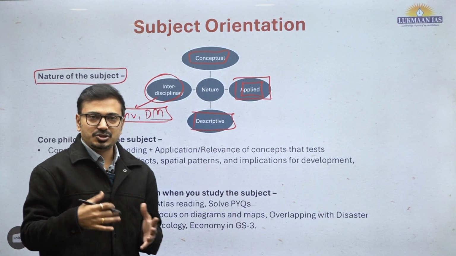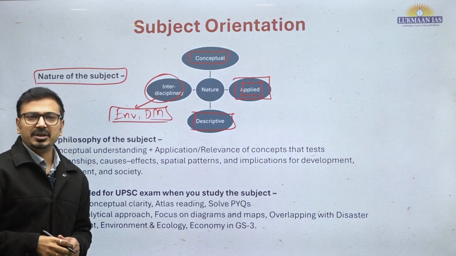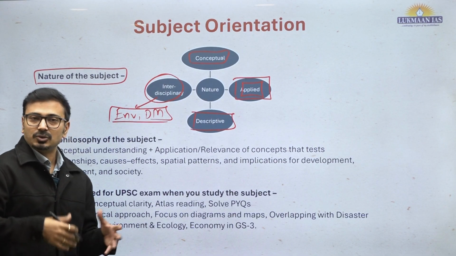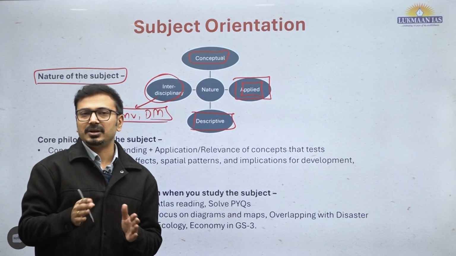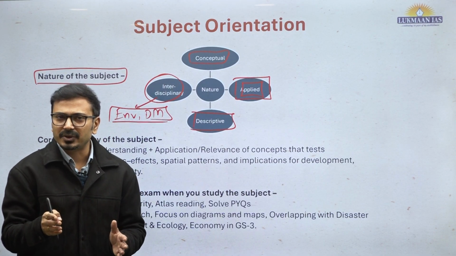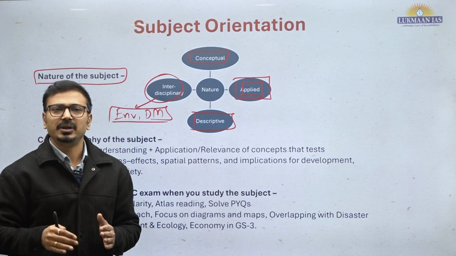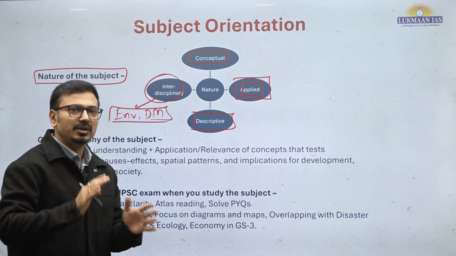In the IR section, there is geopolitics, so geo is geography basically. Then the environment section is basically an extension of geography as a major discipline, and so is the disaster management part. So it has overlapping. For example, the natural hazards part or geophysical phenomena that we learn in GS1 geography, in disaster management we learn as disasters. So we should prepare that in an overlapping manner.